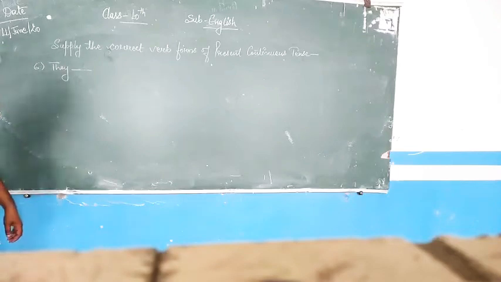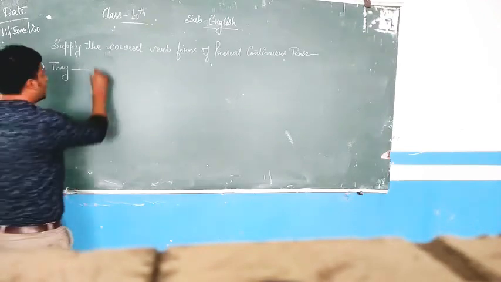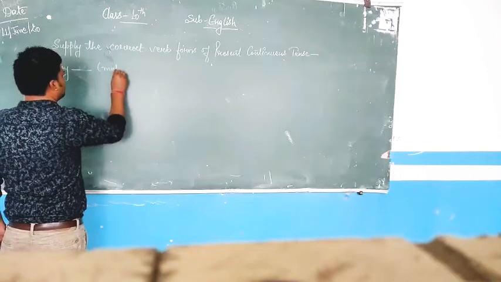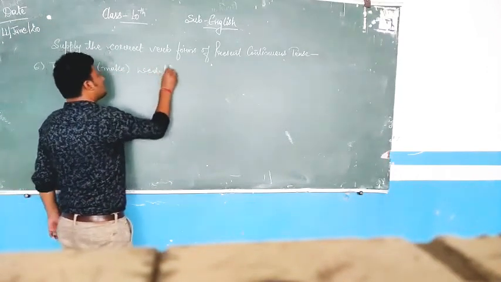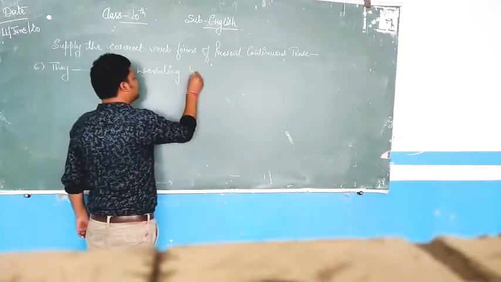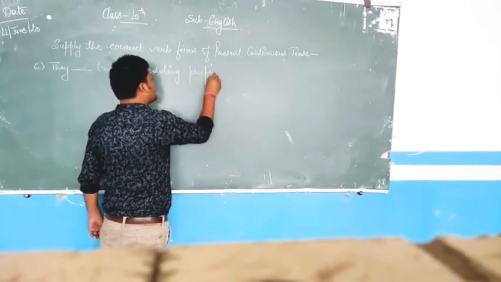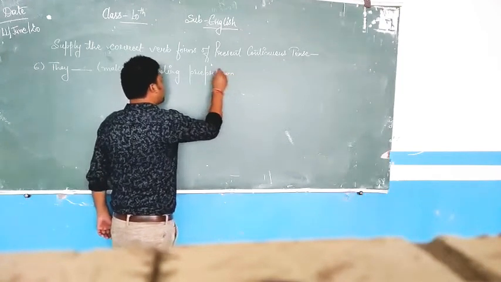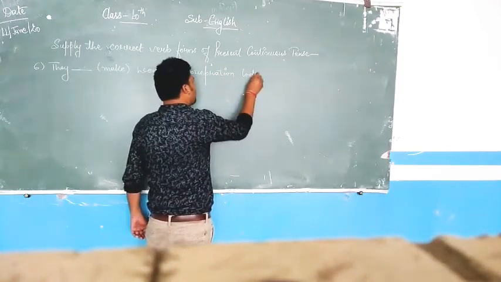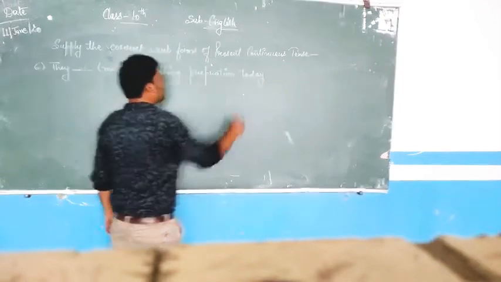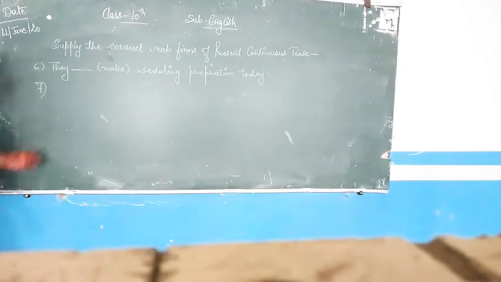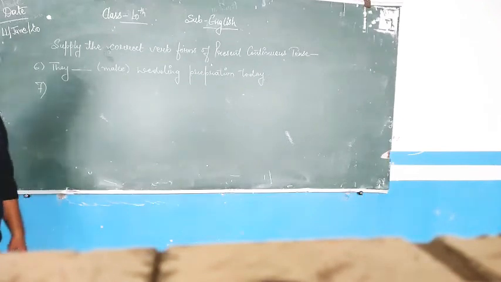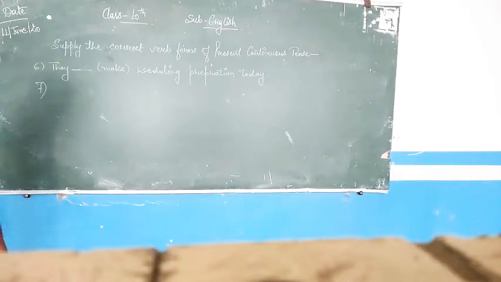They make wedding preparation today. I am writing all together, so meanwhile I am writing, try to solve these sentences by yourself, and then when I tell you the answer, you will get to know whether your answer was okay or not.